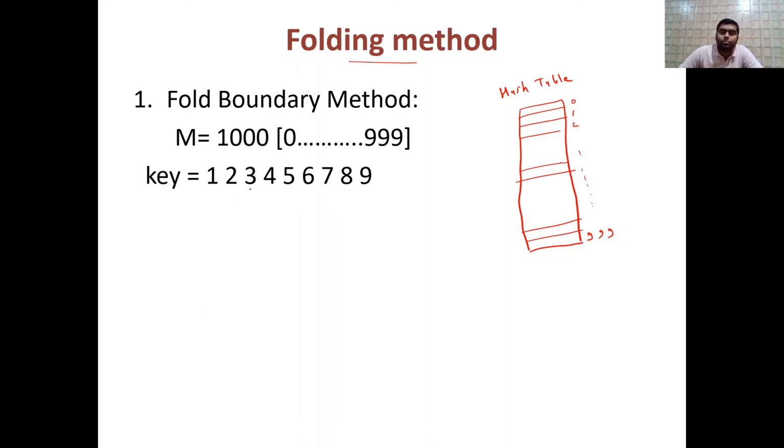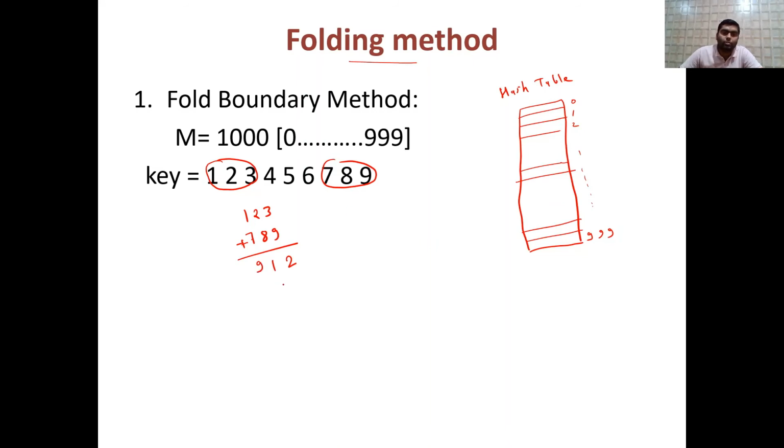So what we are supposed to do, we are folding this. So what is folding? This is 1 2 3. Folding means first 3 digits and last 3 digits. क्या करना है हमको, 1 2 3 और 7 8 9, तो इनको ऐड ऑन करना है, ठीक है. If you add these two, so what will you get? 9 and 3 is 12, so 2 and carry 1. 8 and 2 is 10, and 1 is 11, so 1. Okay, मीन्स बाउंड्रीज को फोल्ड कर रहे हैं ना. फोल्ड बाउंड्री मेथड मीन्स वी आर फोल्डिंग द बाउंड्री. So what is boundary? First 3 digits starting boundary and last 3 digits boundary and adding this.